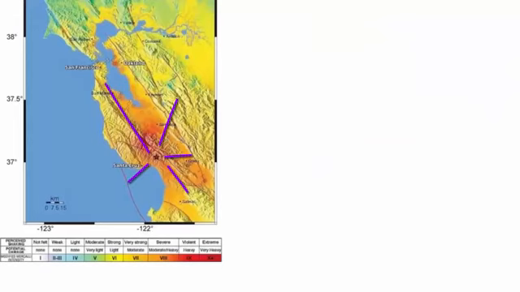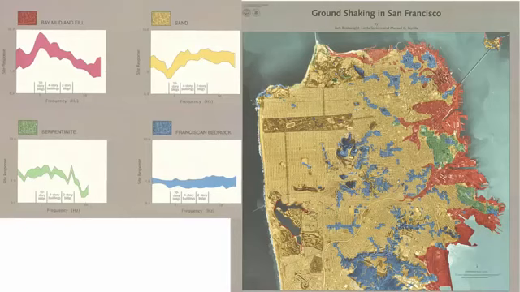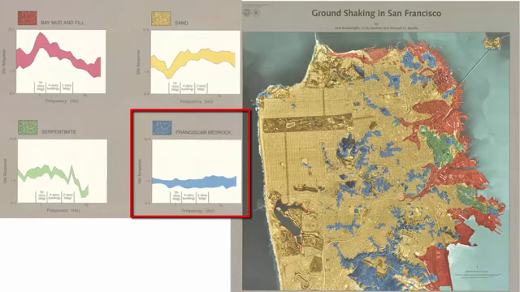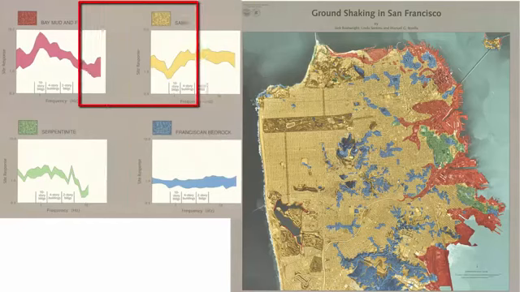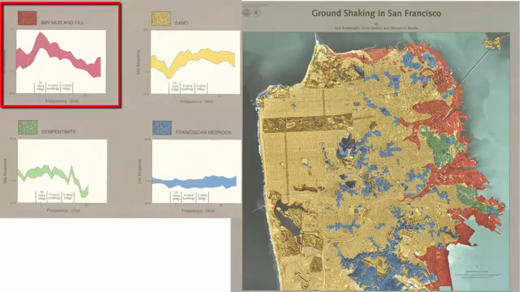In general, surface waves will dissipate the further one gets from the epicenter of an earthquake. However, surface wave intensity is impacted by the type of material they travel through. For example, as this shake map of San Francisco shows, when each of these rock materials is subjected to earthquake waves, different amounts and types of shaking result. Solid bedrock shakes least. Unconsolidated sand shakes more. And unconsolidated mud, bay fill, shakes the most, like jello.